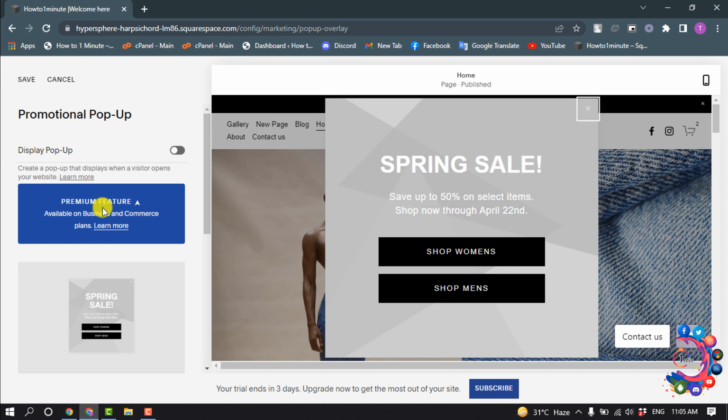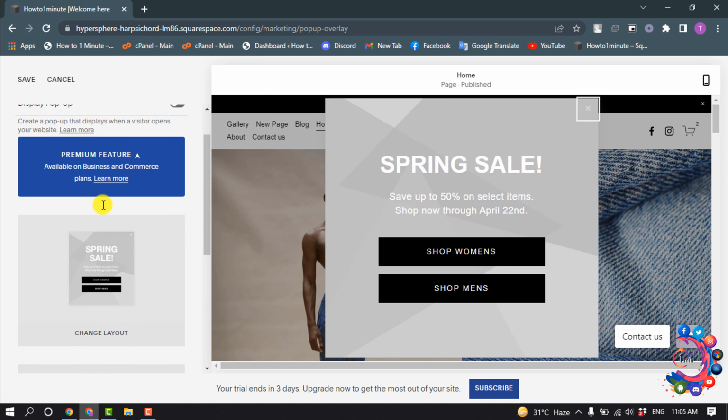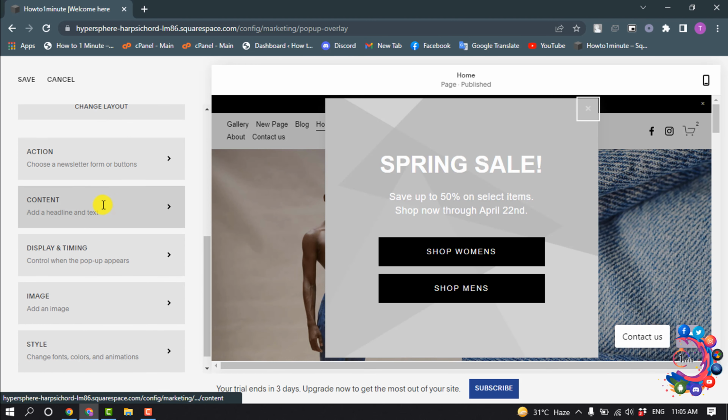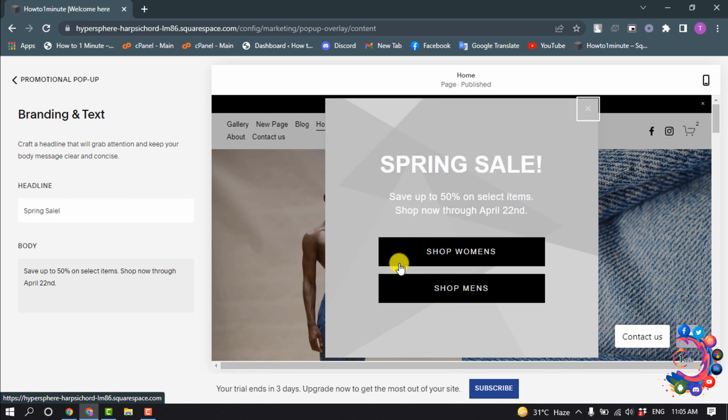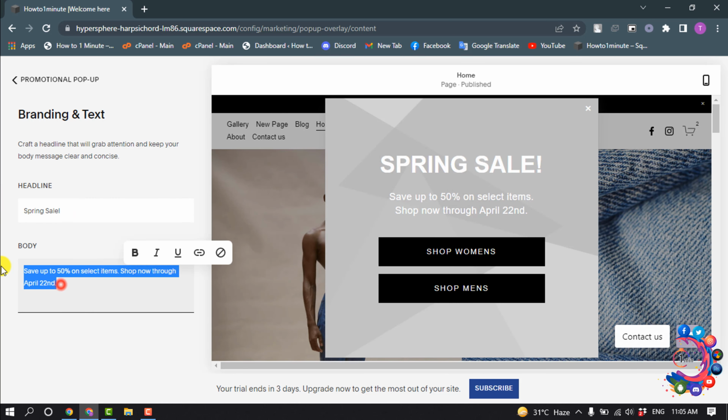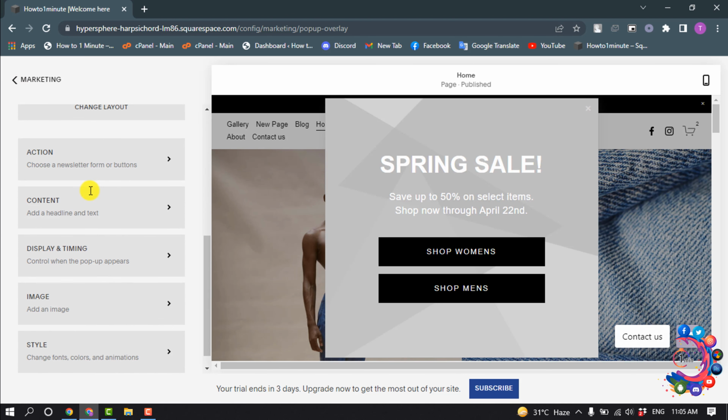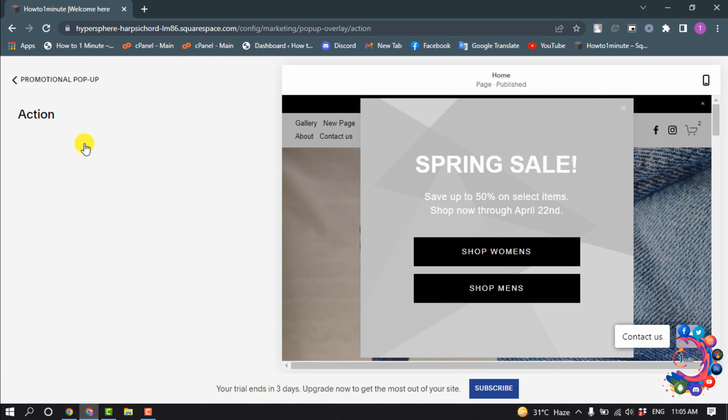So after selecting the actual pop-up, we need to customize the pop-up, so scroll down and click on Content, and you can change the headline and you can add your body text here, and then go to Action. And you can set your goal. You can set it as sign up for a newsletter, or you can select click a button.